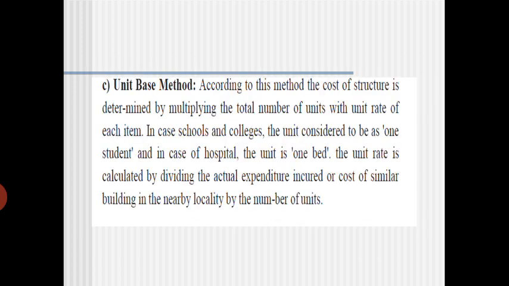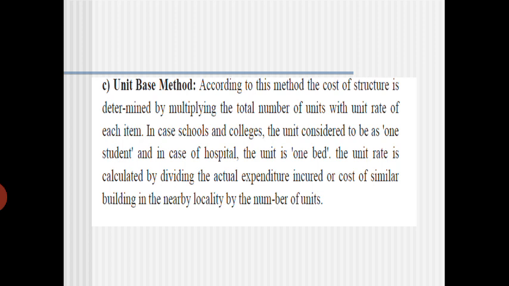Normally we'll use this for all our works. Then the unit based method. In this method, the cost of the structure is determined by multiplying the total number of units with the unit rate of each item. Unit rate means, for example, numbers for plumbing works. If you want to lay any pipeline for water supply projects, we will calculate it: okay, a total of around 20 pipes are required, of 16 feet length.